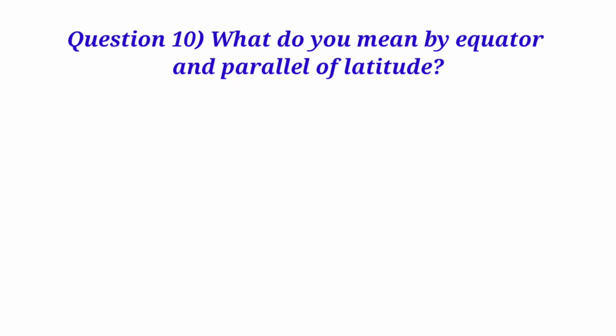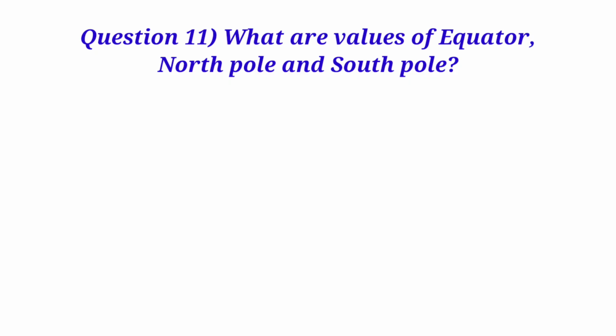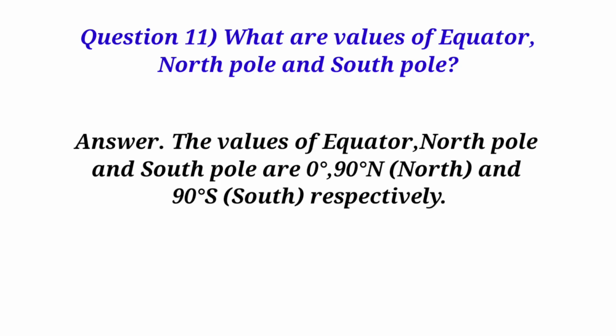Question 10. What do you mean by equator and parallel of latitude? Answer. The imaginary line that divides the Earth into 2 equal hemispheres, northern hemisphere and southern hemisphere, is known as equator. An imaginary line that runs through east-west direction and is parallel to the equator is known as parallel of latitude. Question 11. What are values of equator, North Pole and South Pole? Answer. The value of equator, North Pole and South Pole are 0 degrees, 90 degrees north and 90 degrees south respectively.